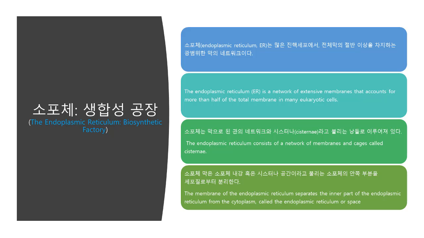The endoplasmic reticulum: biosynthetic factory. The endoplasmic reticulum, ER, is such an extensive network of membranes that it accounts for more than half the total membrane in many eukaryotic cells. The ER consists of a network of membranous tubules and sacs called cisternae, from the Latin cisterna, a reservoir for a liquid. The ER membrane separates the internal compartment of the ER, called the ER lumen, or cisternal space, from the cytosol. And because the ER membrane is continuous with the nuclear envelope, the space between the two membranes of the envelope is continuous with the lumen of the ER.